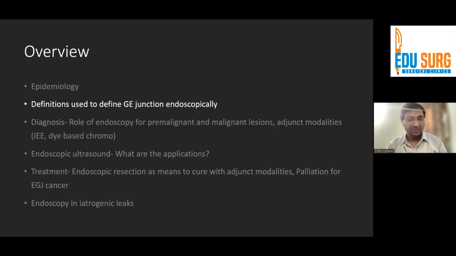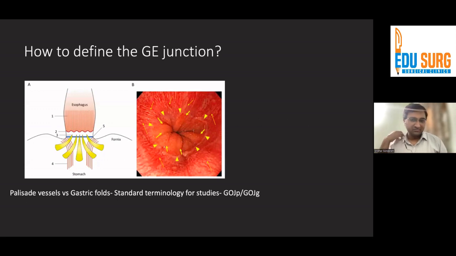Now, if you look at the definitions used to define GE junction endoscopically, there has always been a dispute. Some people actually used the ora serrata or the Z line often to describe it endoscopically. Again, the proximal end of the gastric folds can be used to define the GE junction endoscopically. As you can see here, this is the proximal end of the gastric folds, or the lower end of the esophagus showing the palisade vessels can be used.